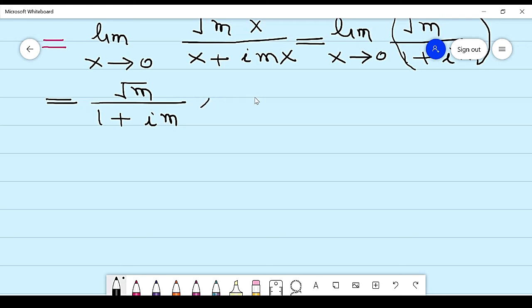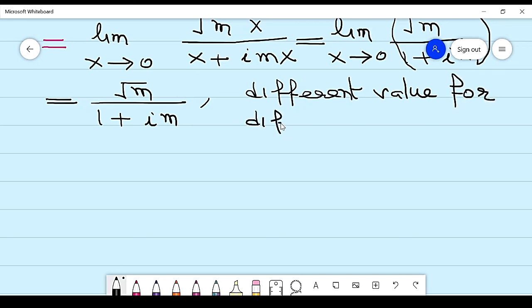So this limit has different values for different values of m. It means for different path it has different values.